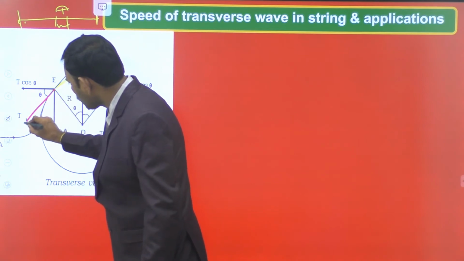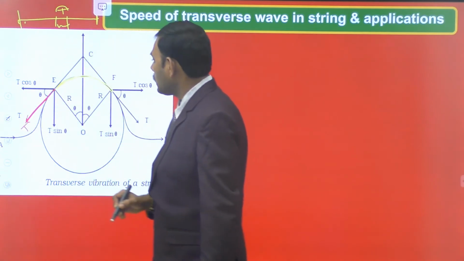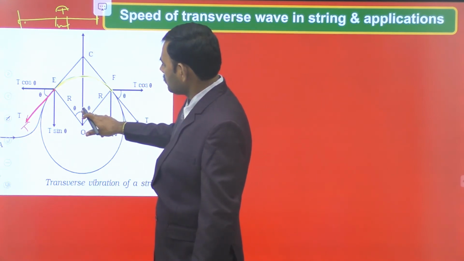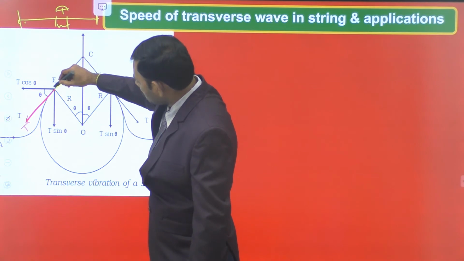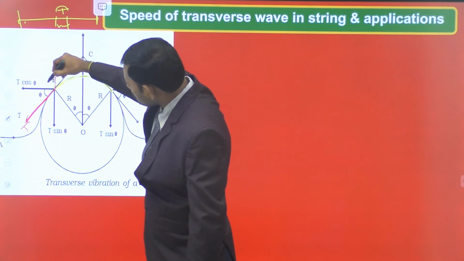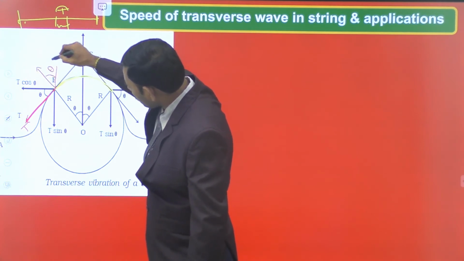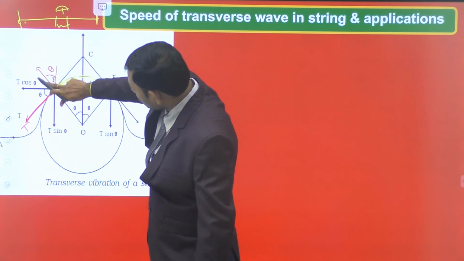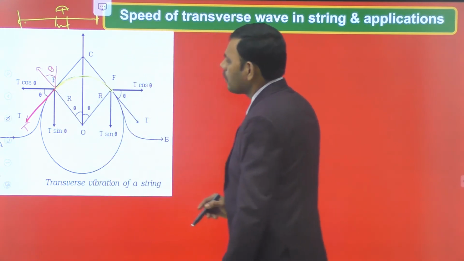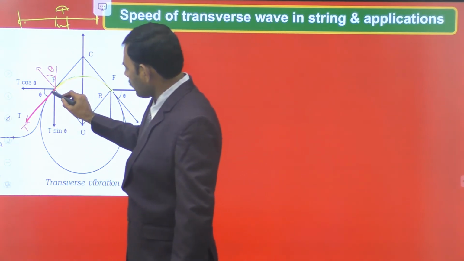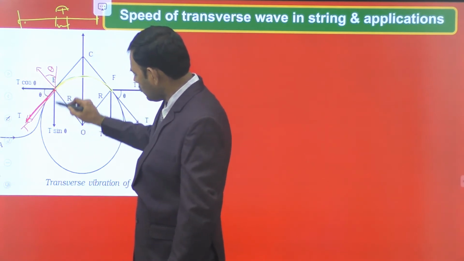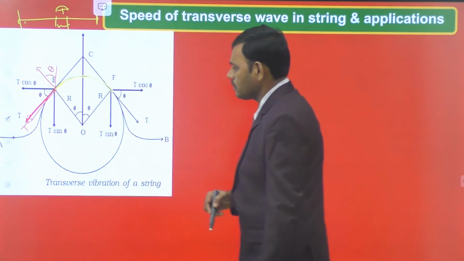Let this arrow mark indicate the tension, tangential to the length of the string. If this line makes angle theta with the vertical, this becomes 90 minus theta with the horizontal. The tension is resolved into two components: T cos theta horizontally and T sin theta vertically downward.